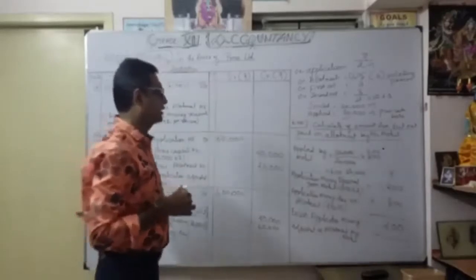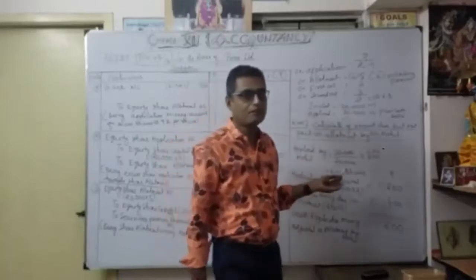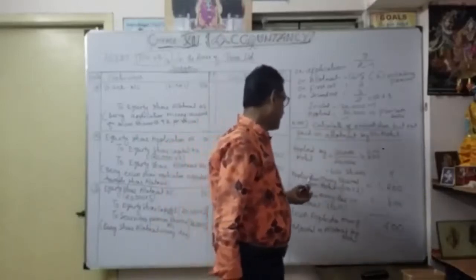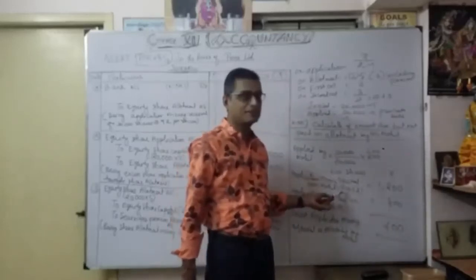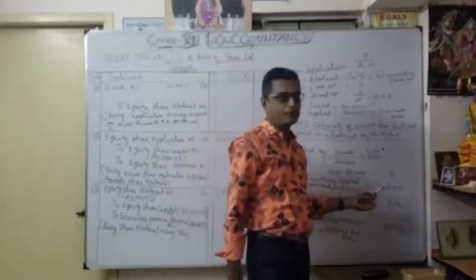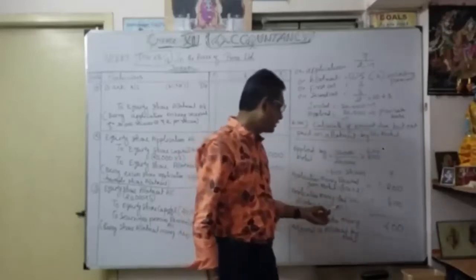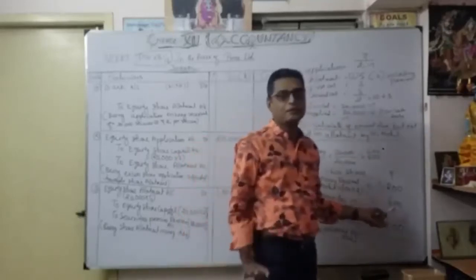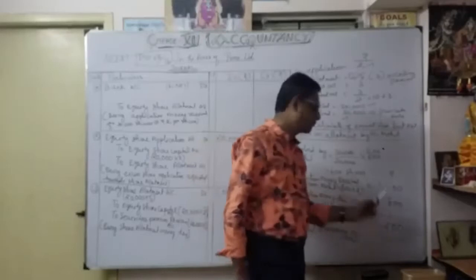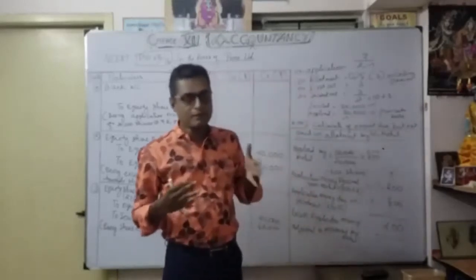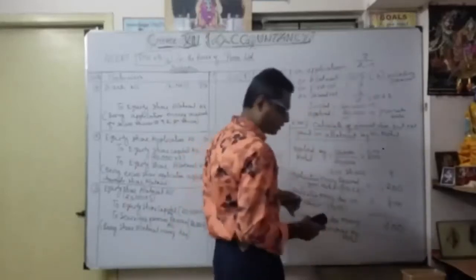So the first discussion was how many shares were applied by the mortgage, which we calculated according to the formula. Thereafter, he is supposed to pay application money: 600 shares at the rate of 2 rupees, 1,200. But only 400 shares were allotted, so application money due on allotment is only 800, which is enough for application. So the 400 excess application money is adjusted on allotment by the mortgage. Now, how much is the mortgage due for the allotment? The next discussion, as discussed earlier, is a continuation.